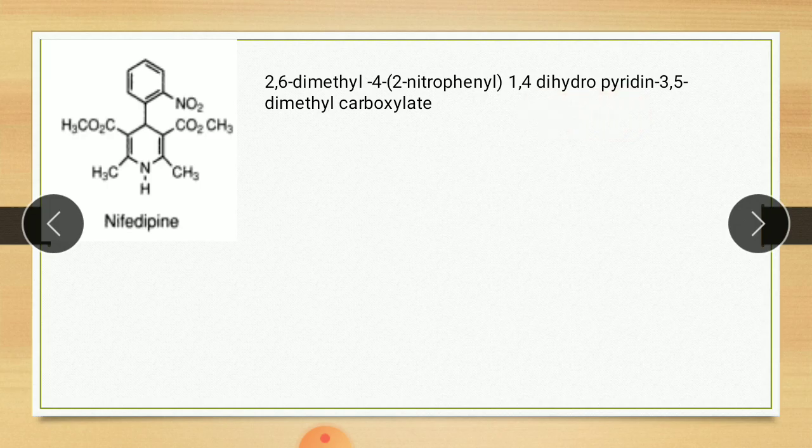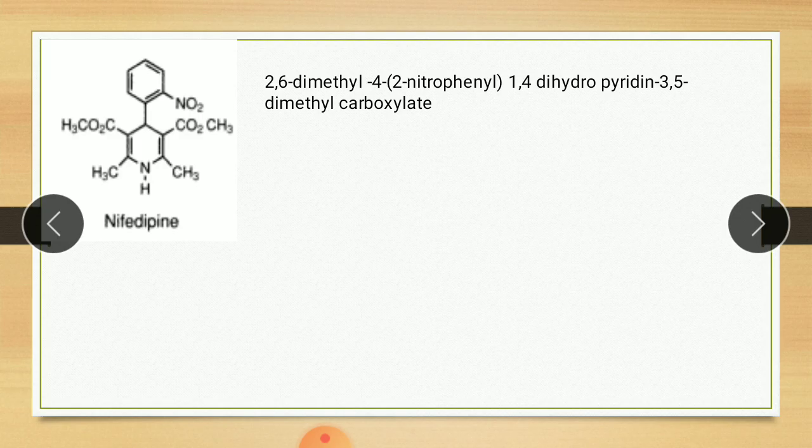On the 3rd and 5th positions, this one is the 3rd position and this one is the 5th position, there is 3,5-dimethyl carboxylate. Here the carboxylate group is with a methyl group, the same here. So the IUPAC name is 2,6-dimethyl-4-(2-nitrophenyl)-1,4-dihydropyridine-3,5-dimethyl carboxylate. Now the uses of nifedipine.